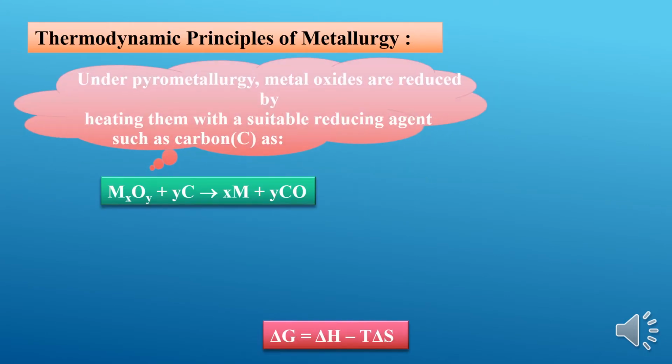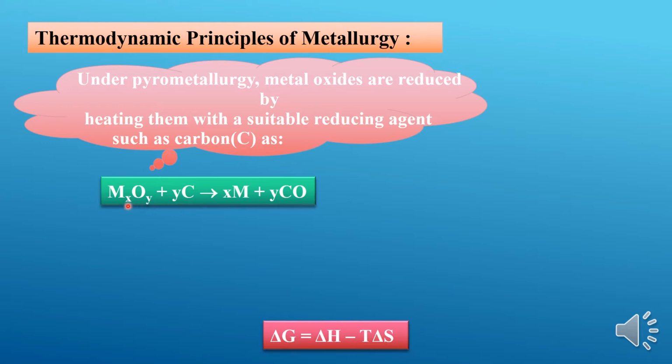So as you know, pyrometallurgy is nothing but the process in which the metal oxide is heated in the presence of a suitable reducing agent such as carbon. So for example, you can take here, this is a metal oxide. This metal oxide, when it is treated with a suitable reducing agent such as carbon, we are going to get the metal, and carbon monoxide gas is released out. So what exactly does this equation represent? It represents the process of pyrometallurgy.